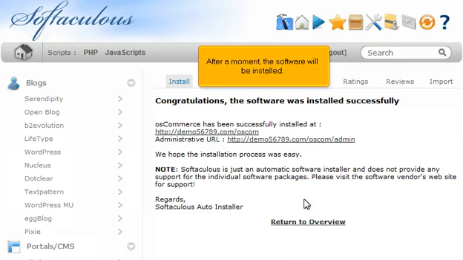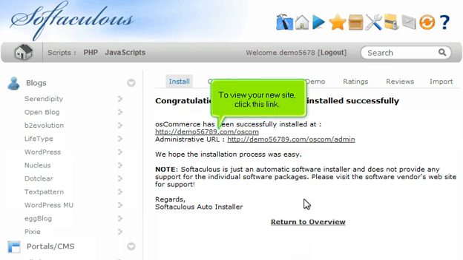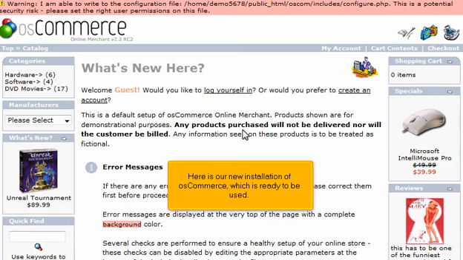After a moment, the software will be installed. To view your new site, click this link. Here is our new installation of osCommerce, which is ready to be used.